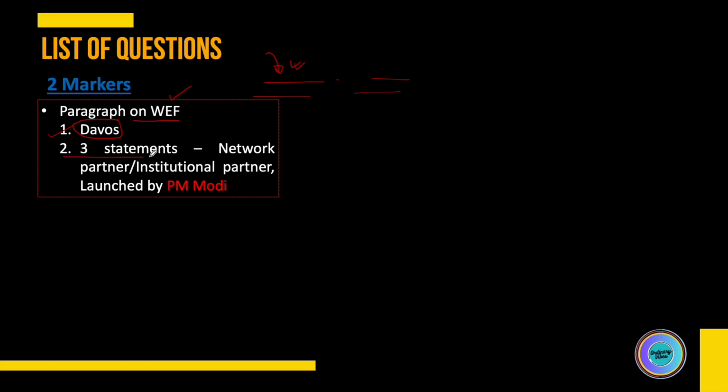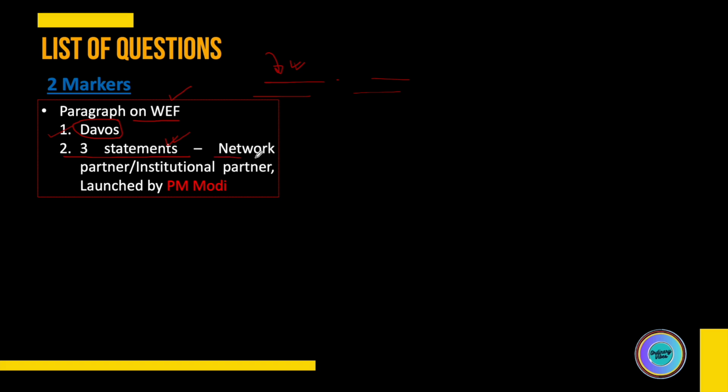The second question was 3 statements. Different combinations of options were there, like 1 and 2 correct, 2 and 3 correct, all correct, 1 and 3 correct. These kinds of combinations were there.